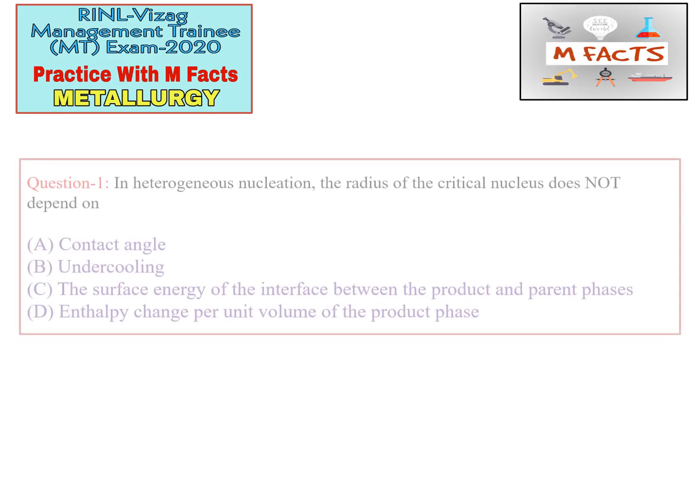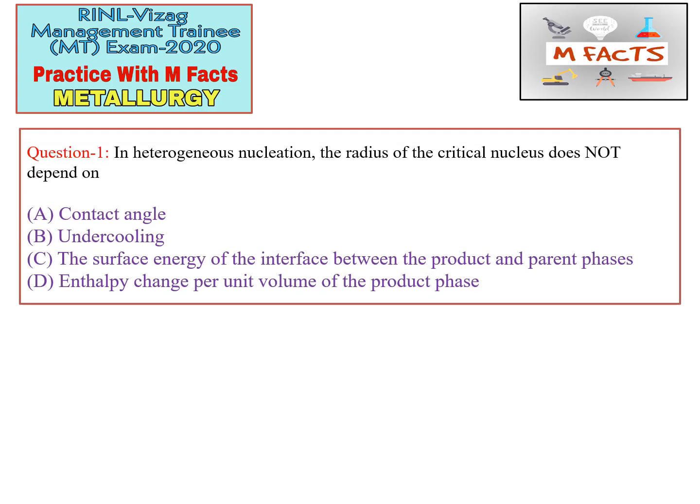Now we will take our first question: in heterogeneous nucleation, the radius of critical nucleus does not depend on. So in this question, they are asking about heterogeneous nucleation and the radius of critical nucleus. These are the four options they have given.